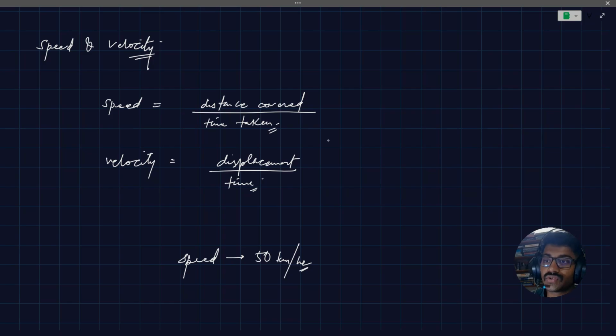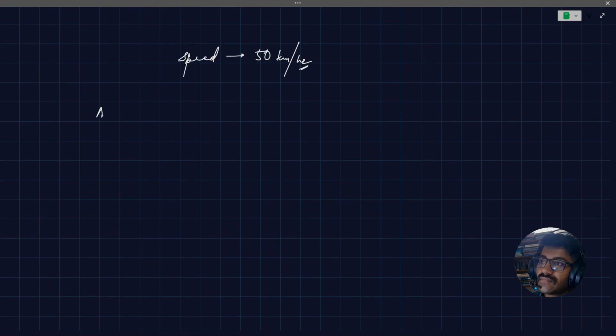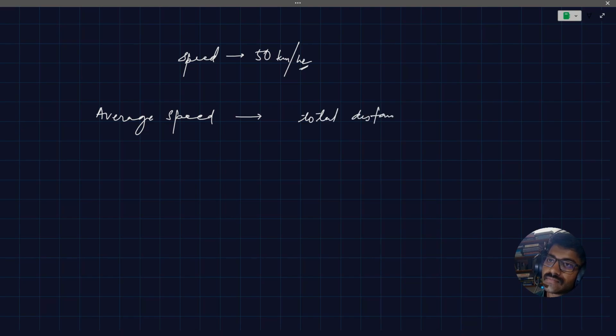It's the average speed. Average speed is defined as the total distance divided by total time taken. Total distance over total time gives you the average speed. So during the entire journey of 2 hours, what is that 110 kilometers per hour speed when you are moving on the highway? It's called instantaneous speed.